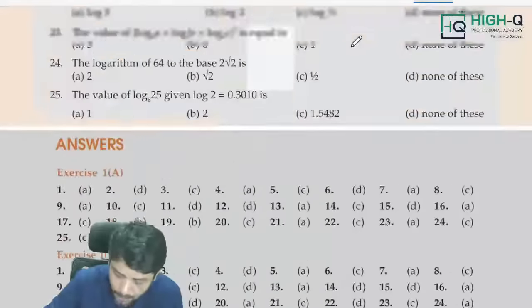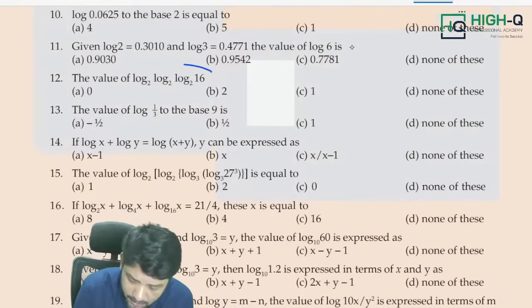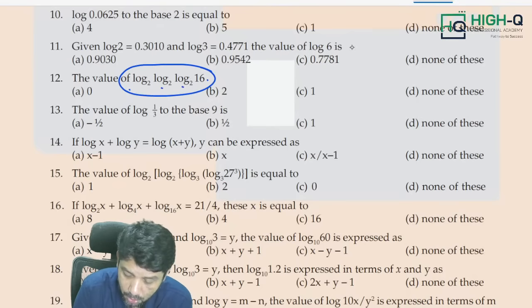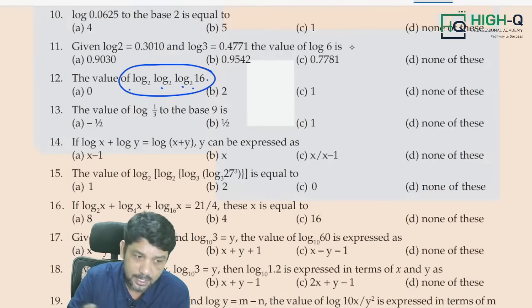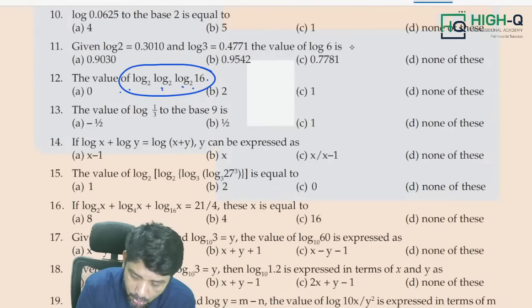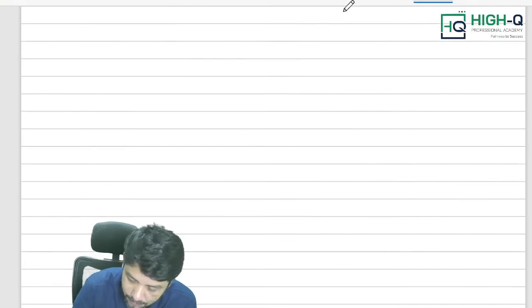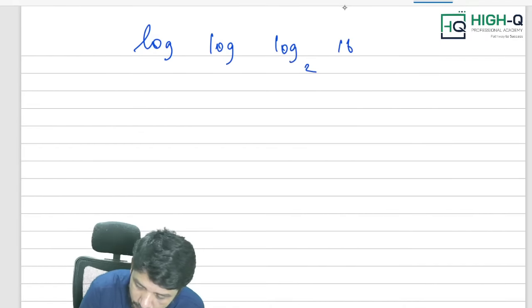Now listen here. Look at this question. Of course, this question was asked in the examination once: log 16 to the base 2 to the base 2. The same type of question is in the additional question bank also, similar types of questions. Please approach my method, my dear. Blindly follow what I am saying. Log 16 to the base 2 to the base 2 to the base 2 is equal to what?